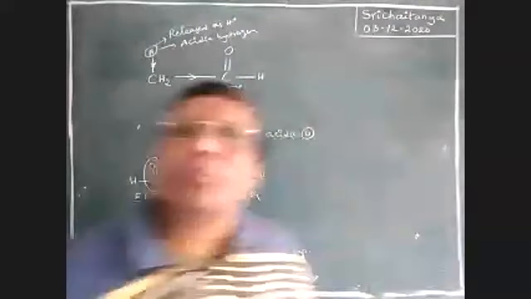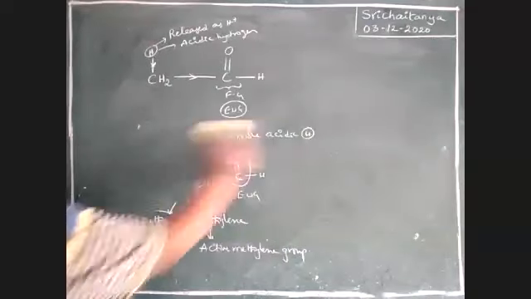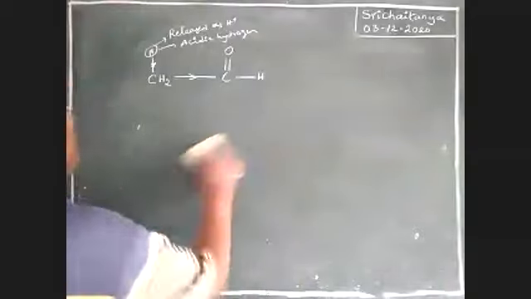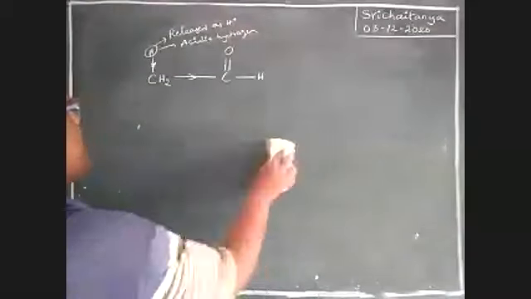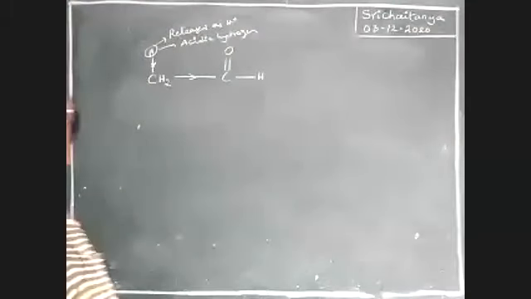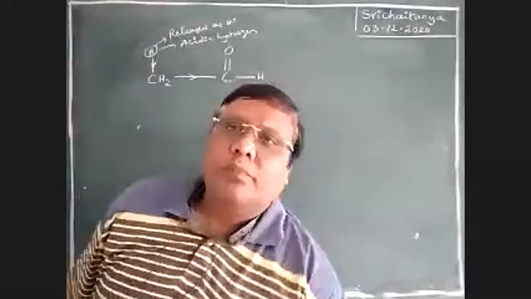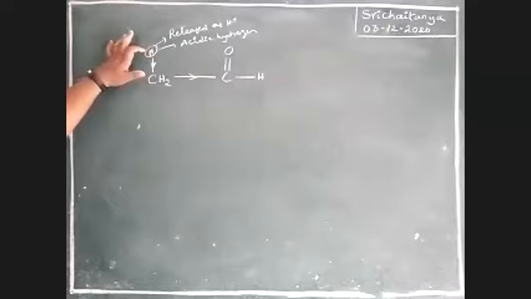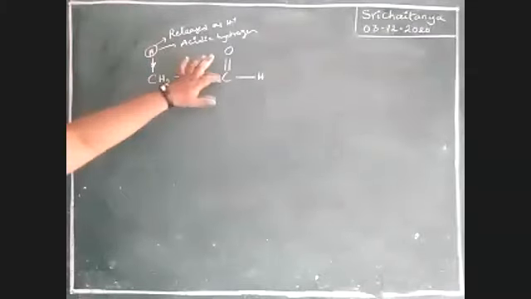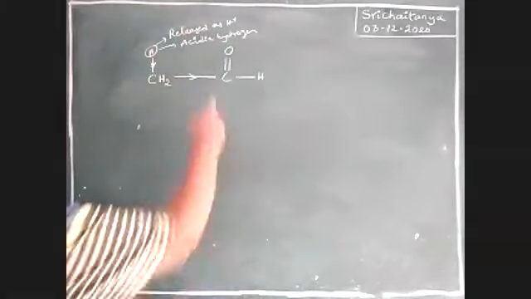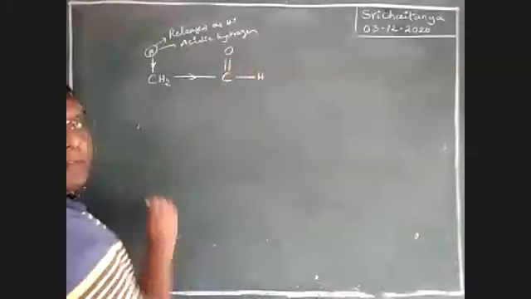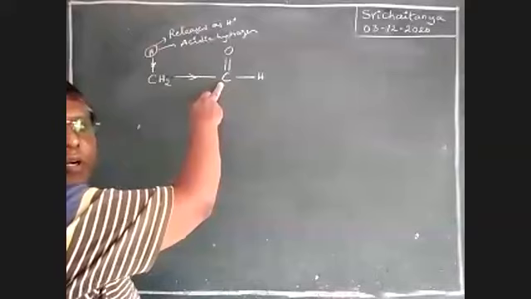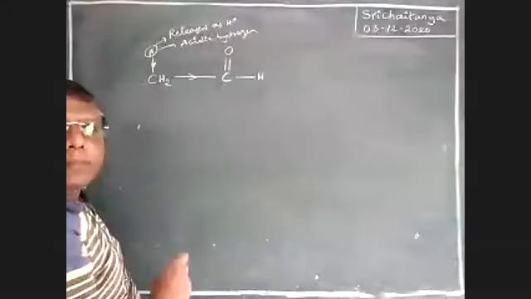See here. Now this is the condition, boys. So this is hydrogen, acidic hydrogen. This is C double bond O. Among this carbon and oxygen, oxygen is more electronegative than carbon.